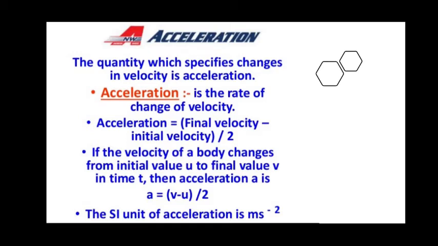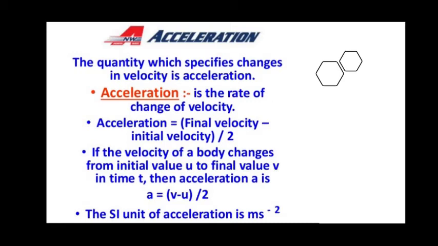So acceleration is nothing but final velocity minus initial velocity, divided by time. The final velocity is represented as v and the initial velocity as u, and acceleration is represented by small a. So a equals (v minus u) by t.